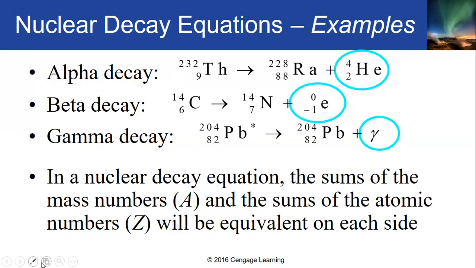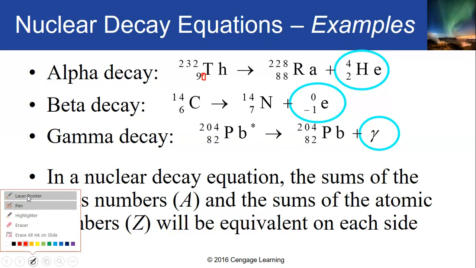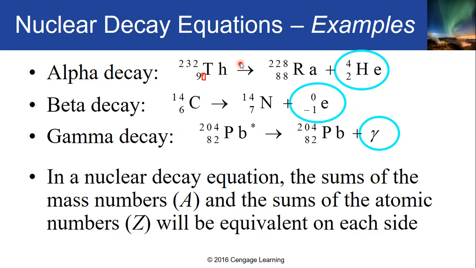Okay? So let us try to examine this given example in the radioactivity or radioactive decays. So for alpha decay, sorry for this, this is actually 90. Okay, na ano lang siya. In alpha decay, we have this example, the thorium. Thorium having a mass number of 232 and atomic number of 90. So if it undergone an alpha decay, the resulting chemical equation would be this. Okay, you have here the helium nucleus, 4 2 He.